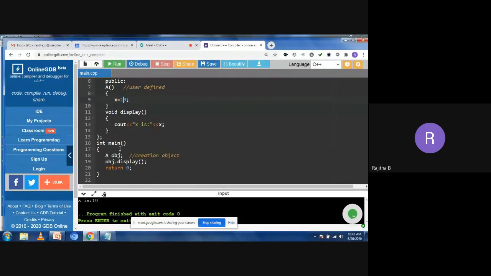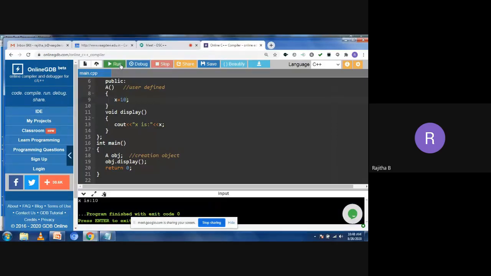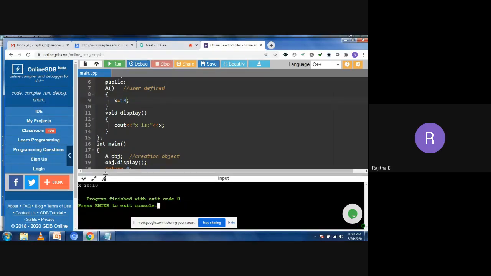What does an object consist of? Data members only. Now try to run this one. Again, we are getting x equal to 10. So we are getting the results with the user-defined default constructor or the system-defined default constructor.